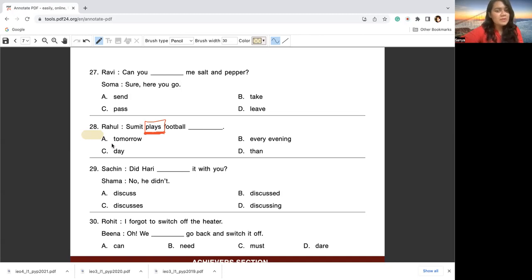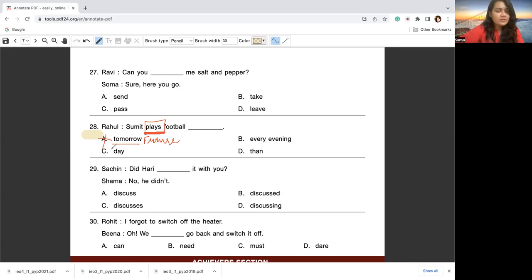Can I say Sumit plays football tomorrow? Tomorrow just says that Sumit will play something tomorrow. Tomorrow indicates future, right? Now, for future, my sentence should have been Sumit will play football tomorrow. So I can't say plays football for future, right? I would have said will play football tomorrow. So our option A is out of the list.